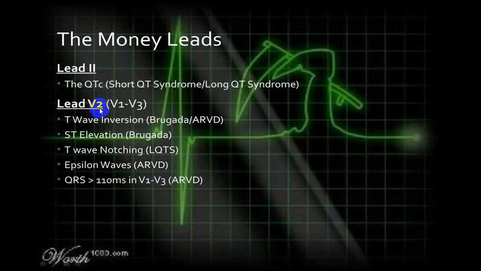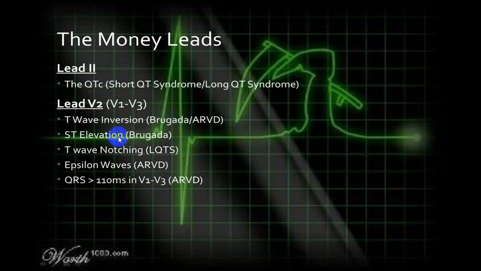Look at lead 2, look at V1, V2, V3. If you look at lead 2, it is the best lead to identify the QT interval. You can identify a short QT syndrome or a long QT syndrome. And if you look at V1, V2, V3, all these three leads together, but V2 is more important, you can identify Brugada, you can identify ARVD, you can identify long QT syndrome, etc. So by looking at all these leads, if there is a T wave inversion, it is in favor of Brugada and ARVD.